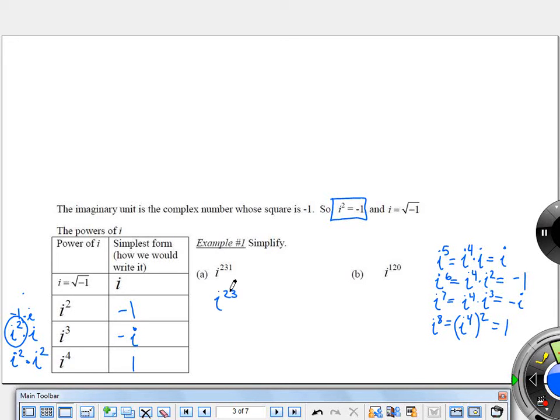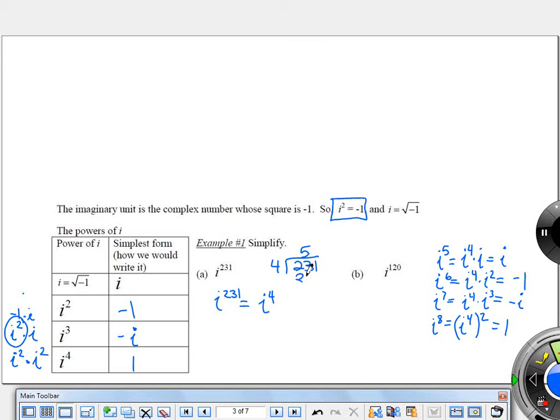Now remember how we've been viewing everything. We've basically been viewing everything in a form where we would have something and then simplify it. Jason? Okay, so how did you get -i? Okay, so you divided it by 4. So here's why that would work really well. I would like to know how many i to the fourths are in there, right? Just like how i to the 8th was i to the fourth squared, because i to the fourth is 1. So it makes that really, really easy for multiplication. So how many i to the fourth are there in 231?